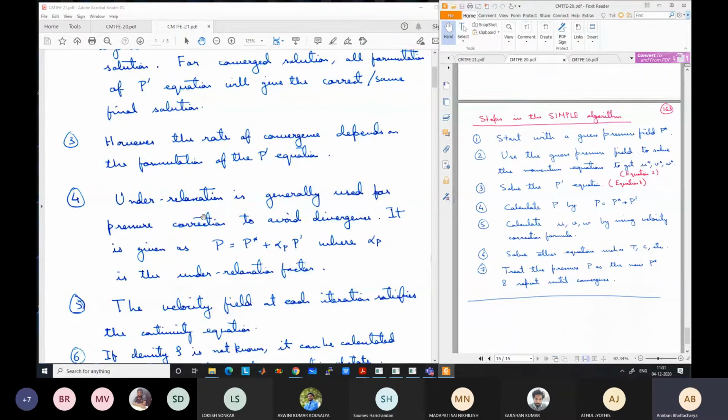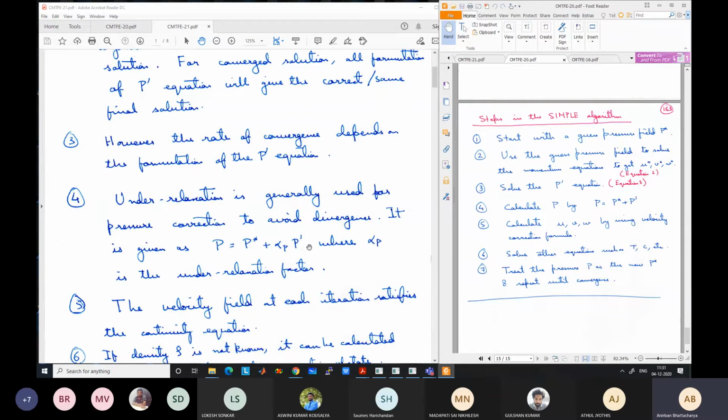So to stop that, to avoid divergence, instead of using this term, we use under relaxation factor, alpha P, where the value of alpha P is less than 1. Okay, you have read about under relaxation factor. So alpha P is typically taken around 0.8, and this actually causes a less increase or decrease, means that we include a less effect of P dash in correcting the P term. Okay, so it goes less towards one direction.